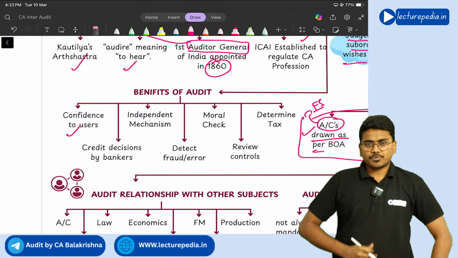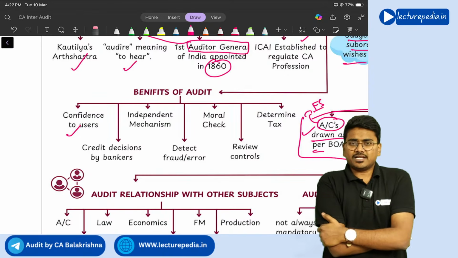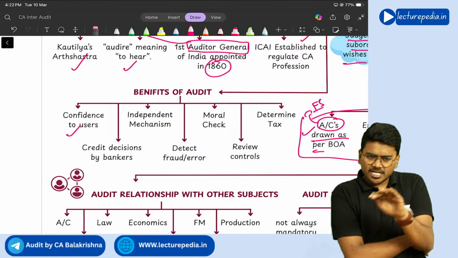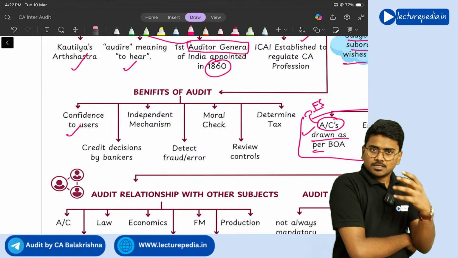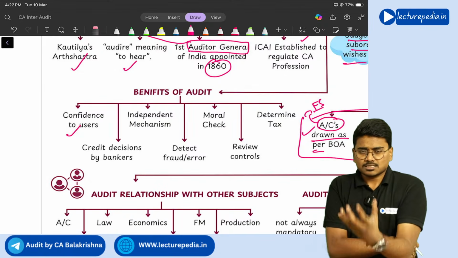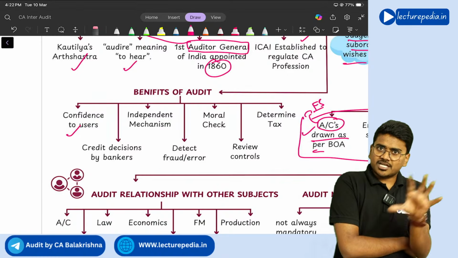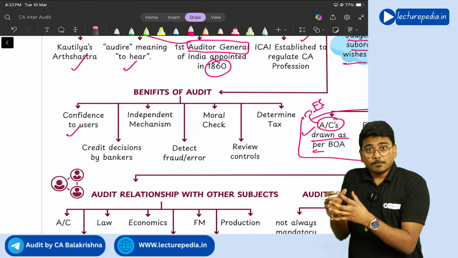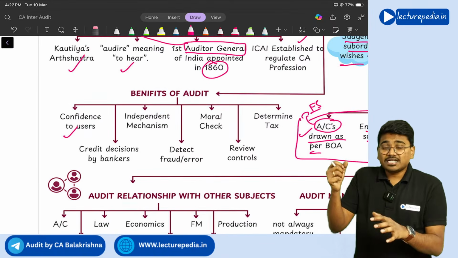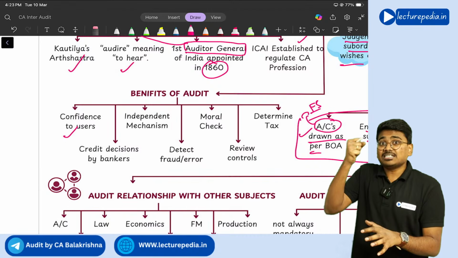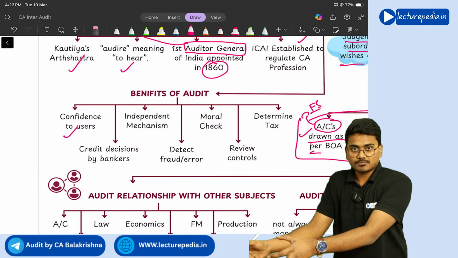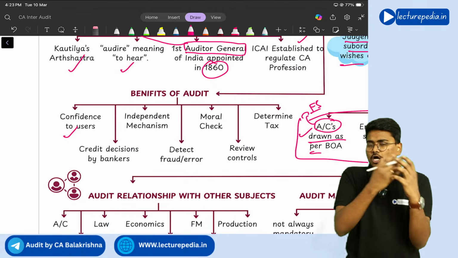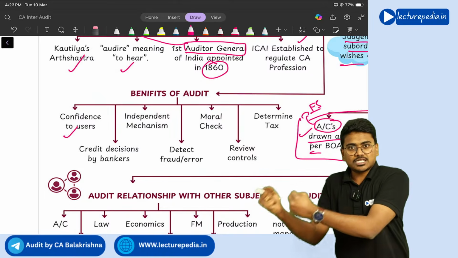Next advantage, of course, in case of companies, shareholders are different and management is different, right? Shareholders, that is owners, they won't manage the company. Management is different. So audit will act as an independent mechanism for the shareholders. Just like in the previous point, audit gives confidence to the users.